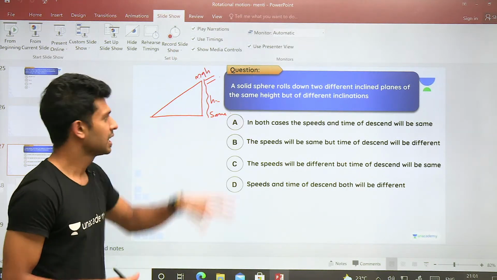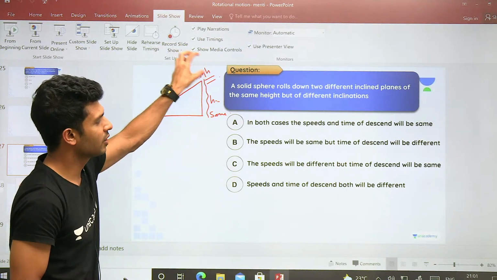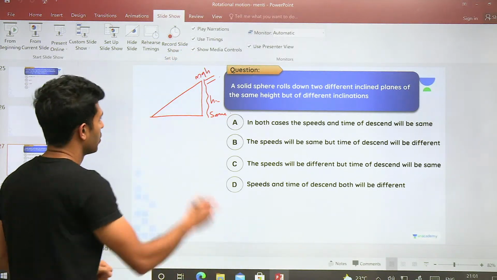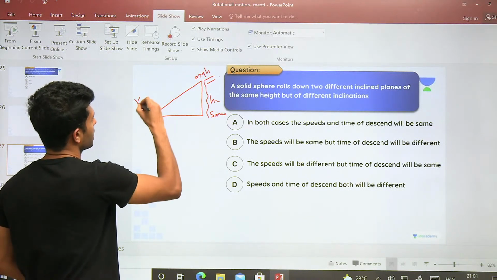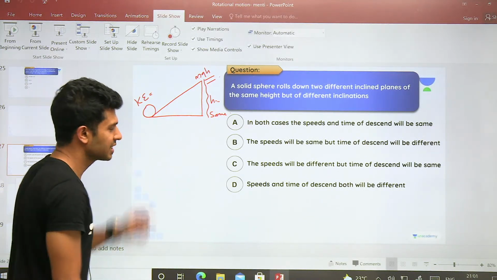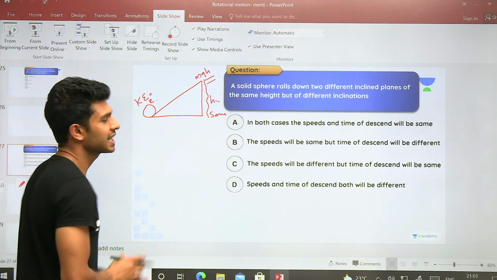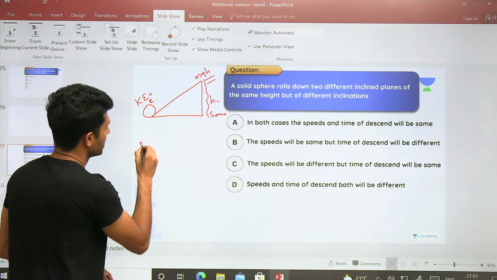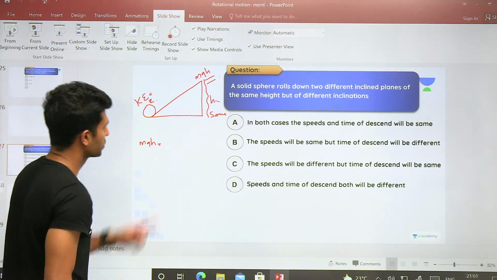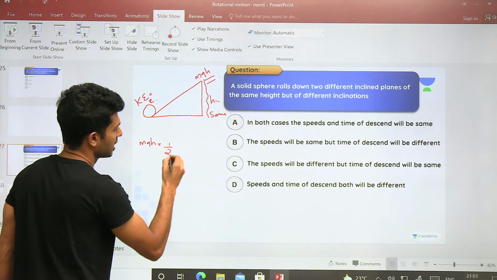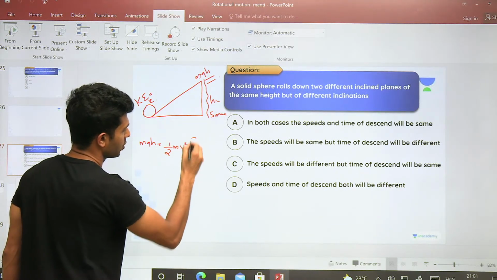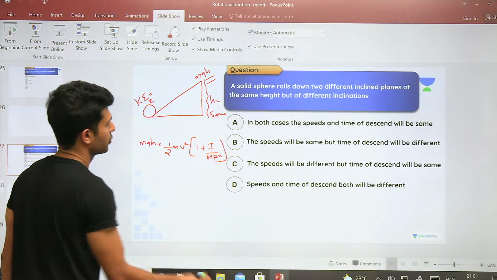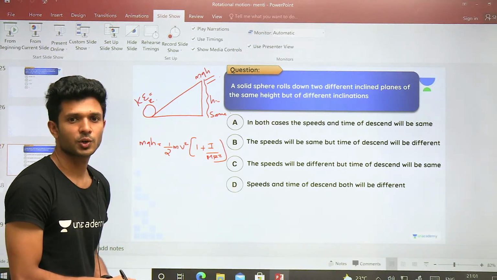Now tell me, this body which is at some height h, possessing initial potential energy mgh, once it comes to the bottom, what is it converted to? It is converted to rotational kinetic energy. So can't I equate the initial potential energy to the final kinetic energy, half m v square into 1 plus I by m r square? Wasn't this the formula of a body undergoing rolling motion?